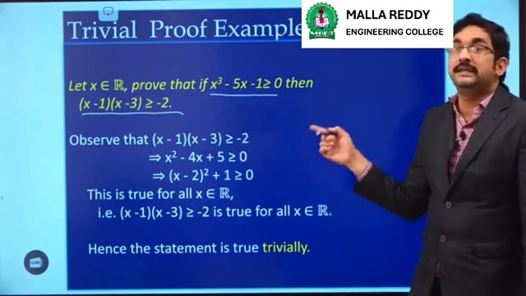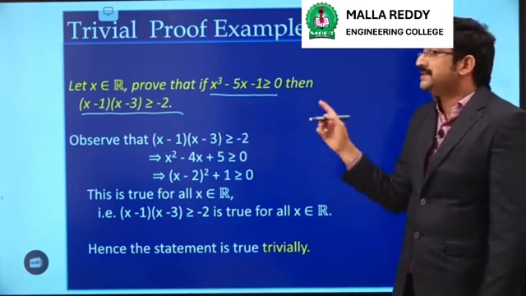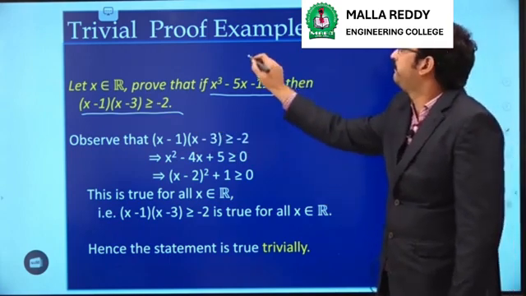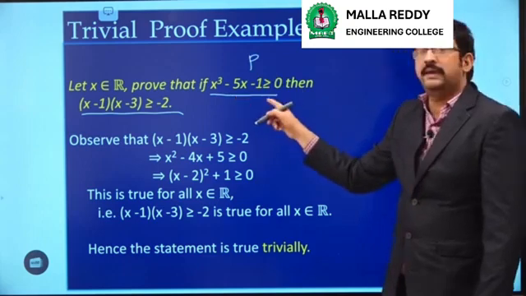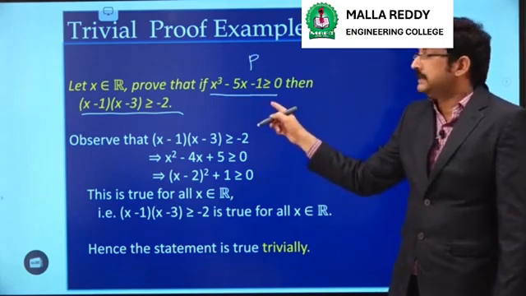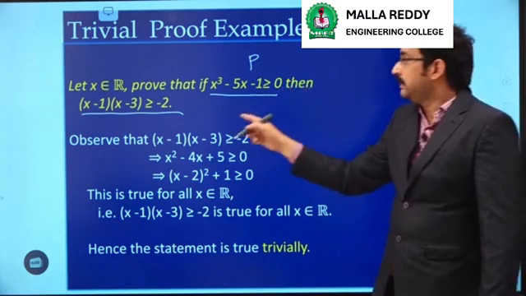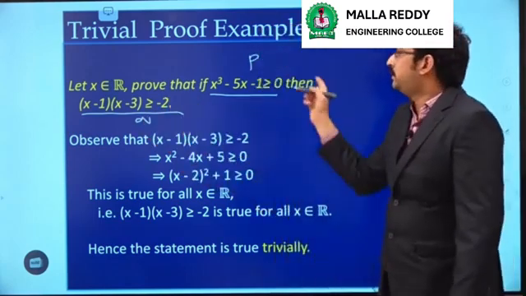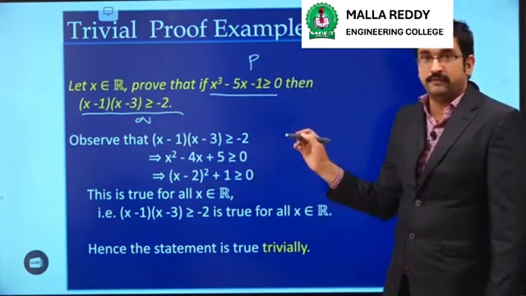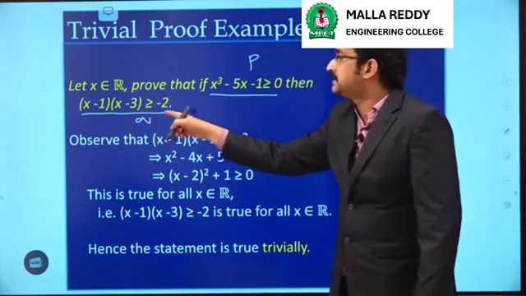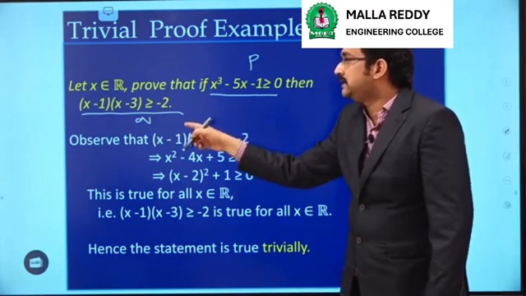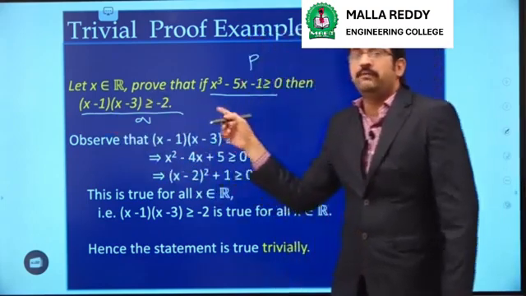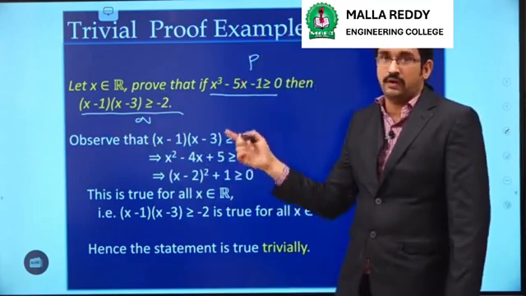As we know, in the case of a trivial proof, it is enough if we prove that Q is true. What is P here? x cube minus 5x minus 1 greater than or equal to 0 is considered as P. This part is considered as Q. So, to prove this result, it is enough if we prove that (x minus 1)(x minus 3) is greater than or equal to minus 2. By considering this part, we can prove whether it is true or false.